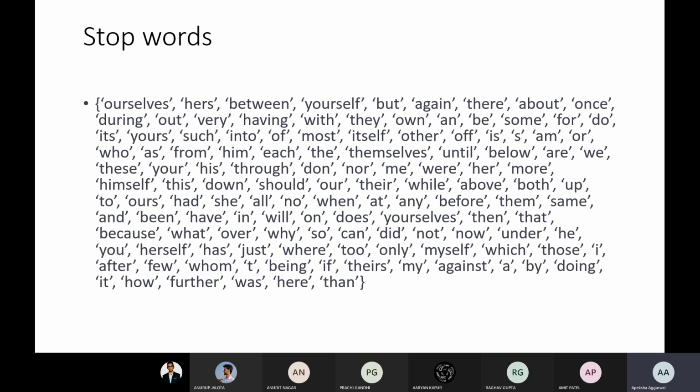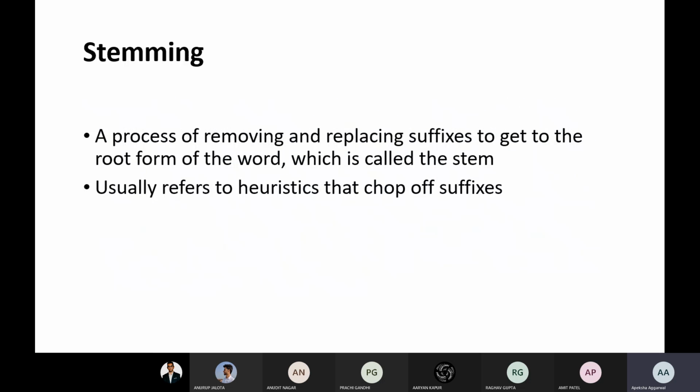Examples of stop words are hers, between, yourself, but, again, there, about. These words do not represent class A or class B. Okay, so then we have stemming. We have already studied these things in deep learning, so it's just a quick review of that.